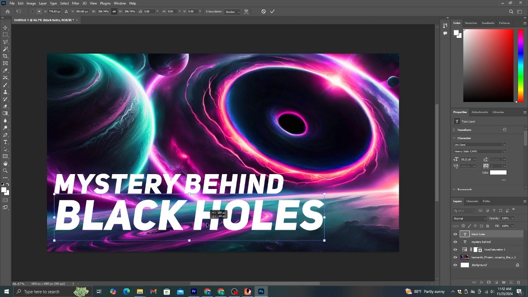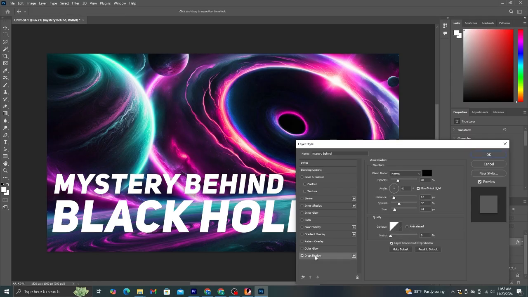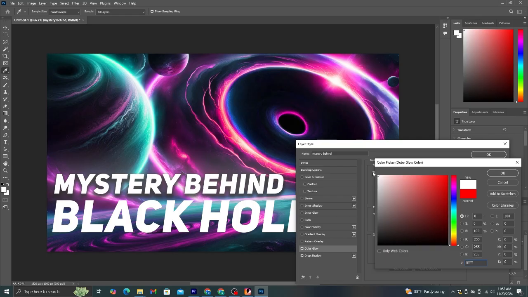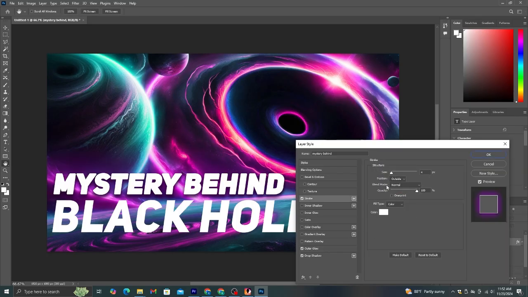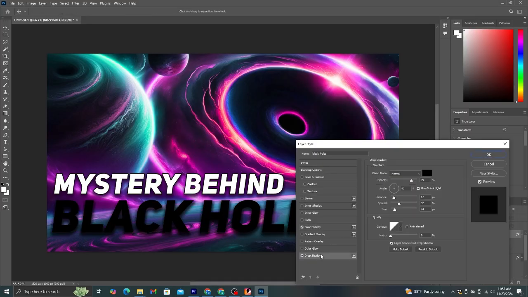Let's place it here. Now, double-click on this text layer, and then you will get this effects box. I'm going to add this drop shadow effect to this. It will add this background shadow effect like this. Then, I will add this outer glow effect as well. If you want, you can add a stroke around these letters like this. Then, do the same thing for this next text layer as well.